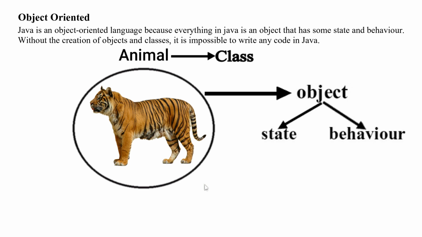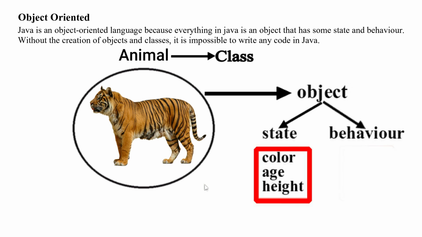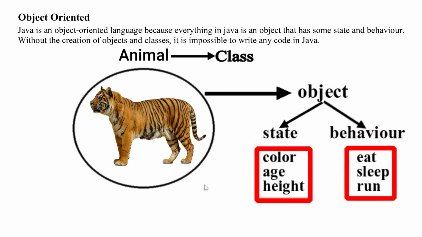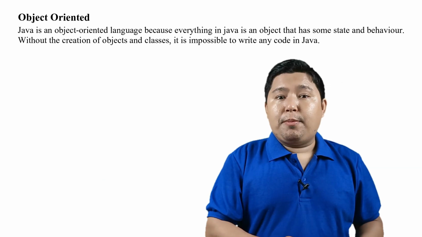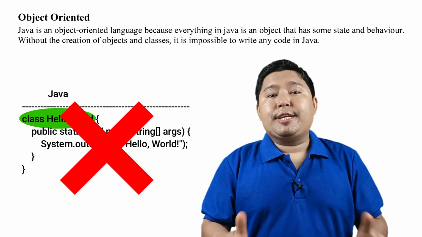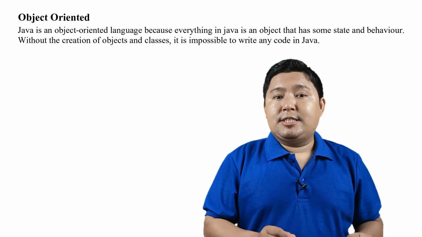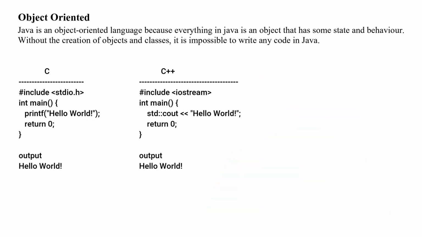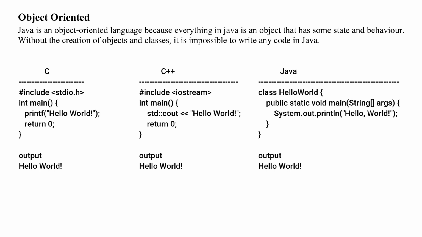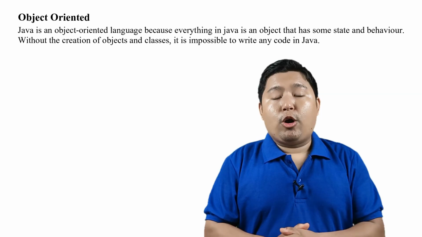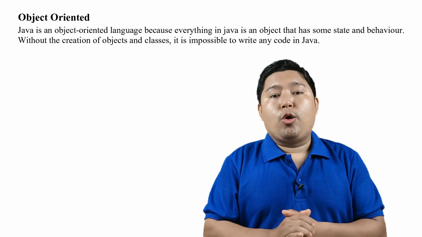And this object has some state and behavior. Tiger's color, age, height is called state, and eating, sleeping, running is called behavior. So class and object are used simultaneously in a Java program. That's why in Java, without class and object, you cannot create a program. In C and C++, without class and object, you can create a program. But in Java, you cannot create a program at all, because Java is completely based on objects.